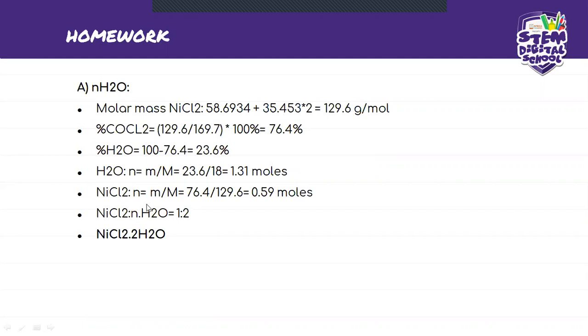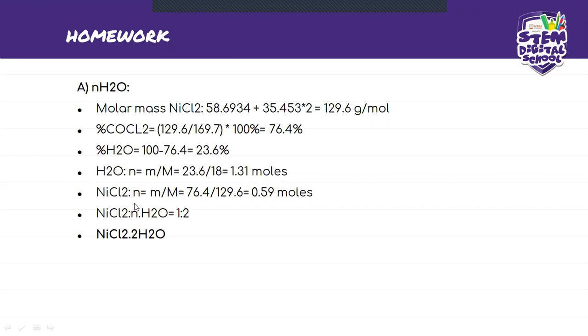And from there, now we can find the number of moles, right? So the number of moles of H2O is going to be this 23.6, because remember it gets converted into the mass, and we divide that by the molar mass of 18, because remember H2O, the molar mass is 18, and then you get 1.31 moles.